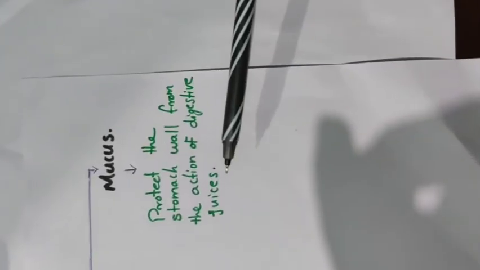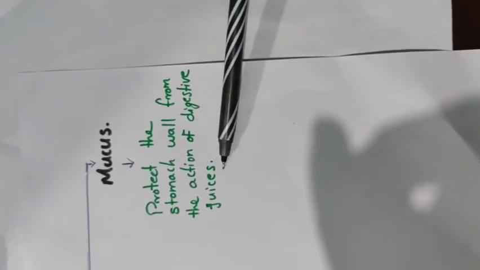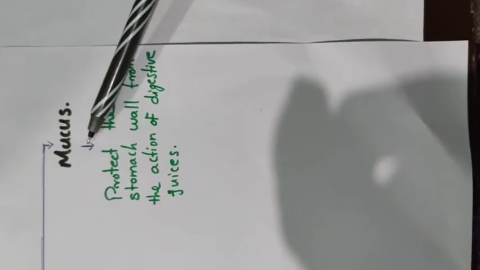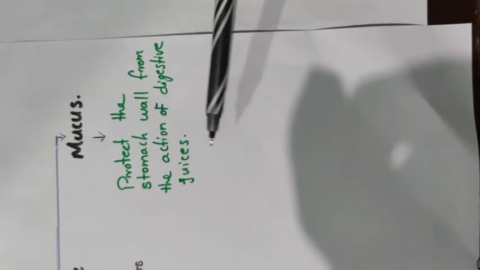Next one is the mucus. It protects the stomach wall from the action of digestive juice. We know a strong acid is present in gastric juice. That acid is HCl, or hydrochloric acid. This acid can cause damage to our tissues. But this hydrochloric acid does not make any damage in our stomach. How is it possible? This mucus protects the stomach wall from the action of digestive juice. This mucus protects our stomach walls from the HCl.